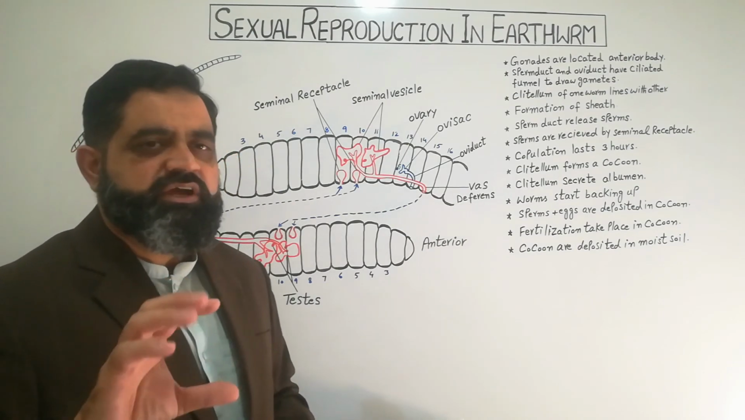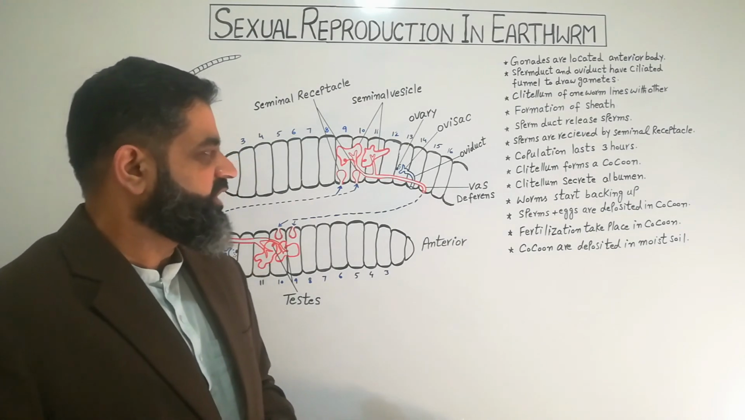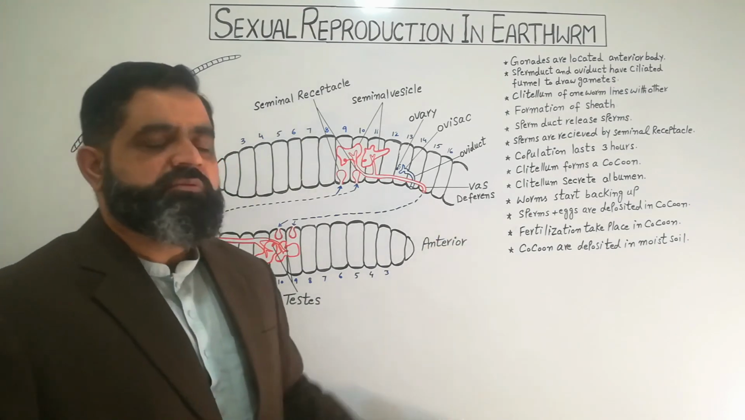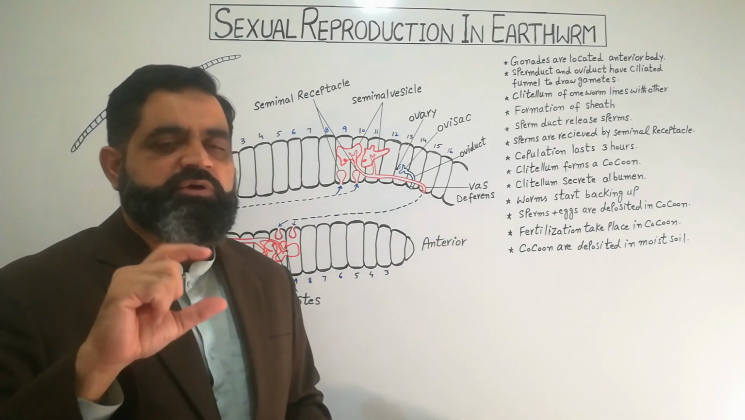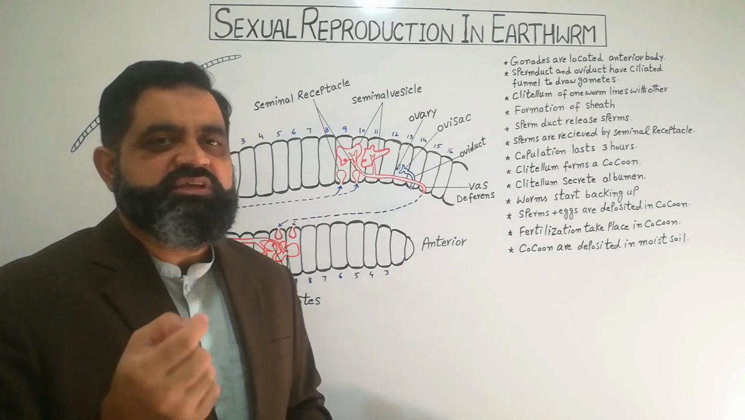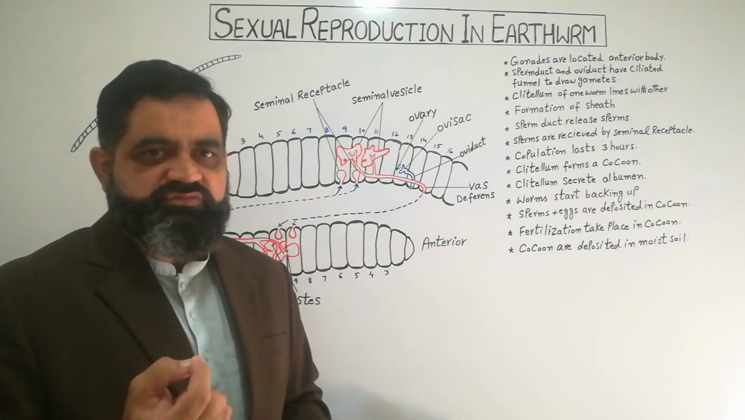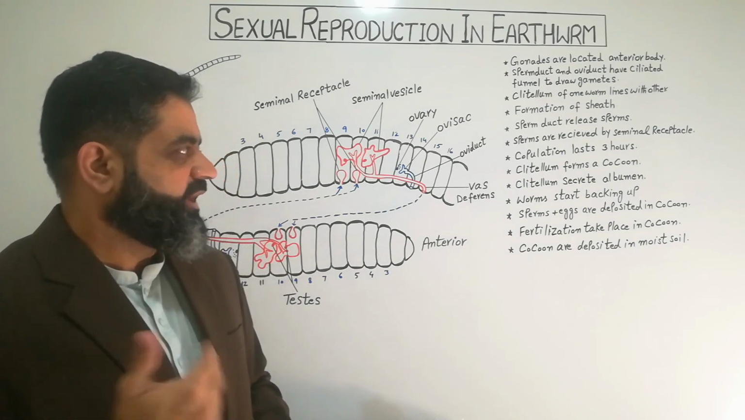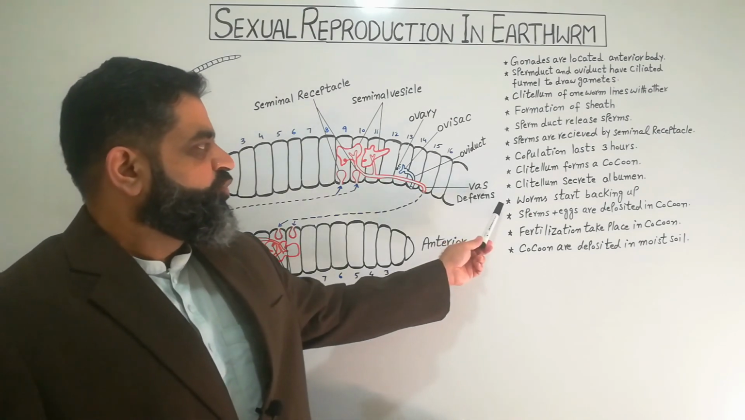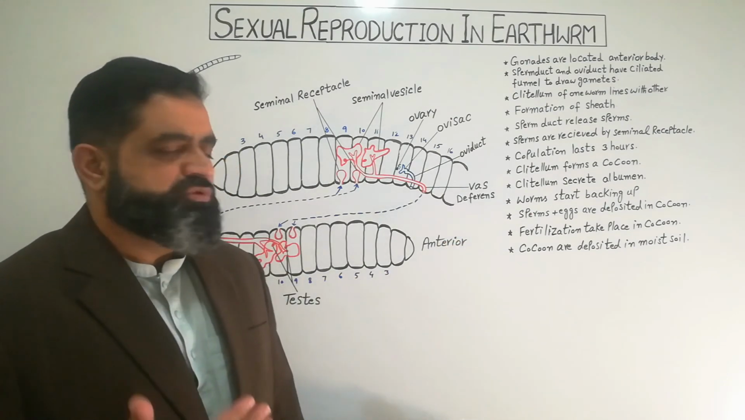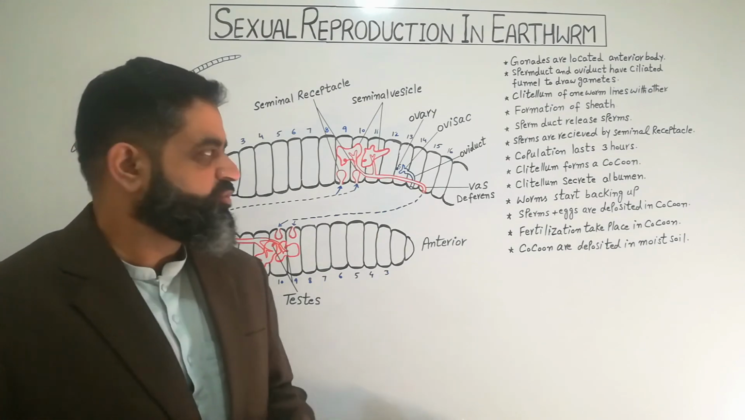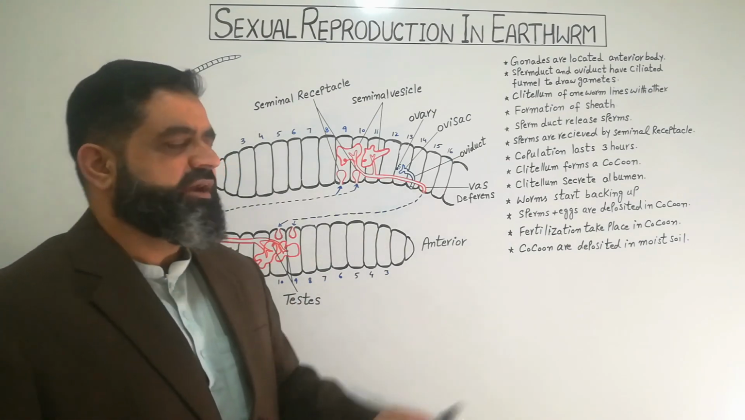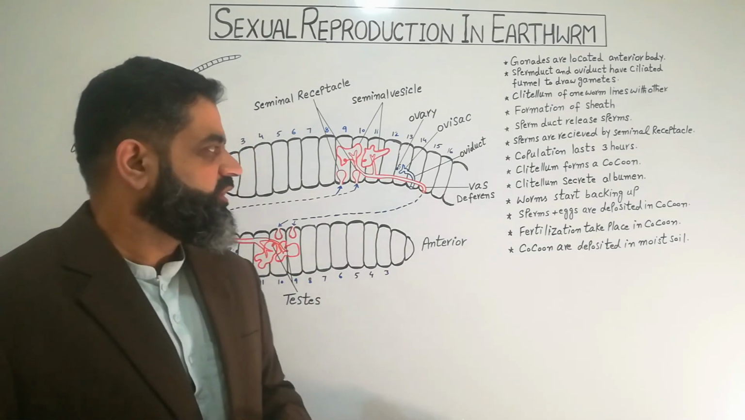After that, the clitellum forms a cocoon-like structure made up of chitin and mucus. The clitellum also produces albumin, which is a food reserve for the young or eggs. Worms, after formation of the cocoon, start backing up. They are going to separate from each other. Sperms and eggs are deposited in the cocoon.